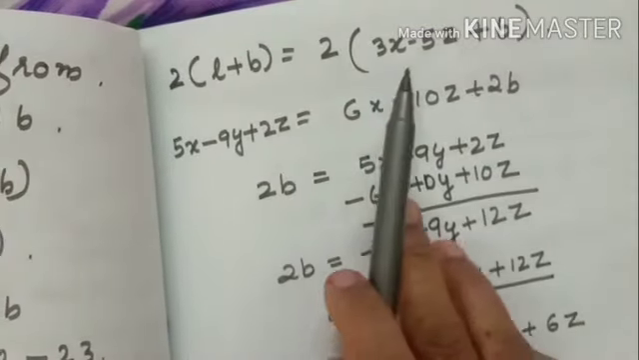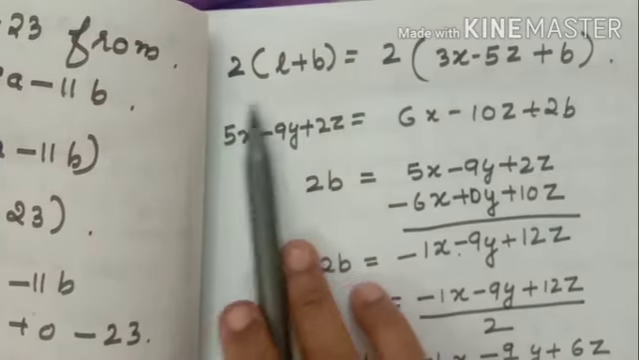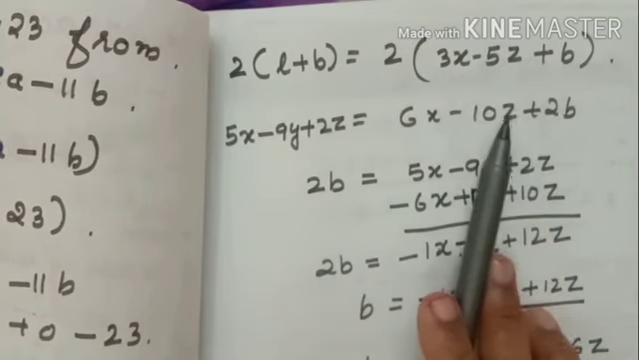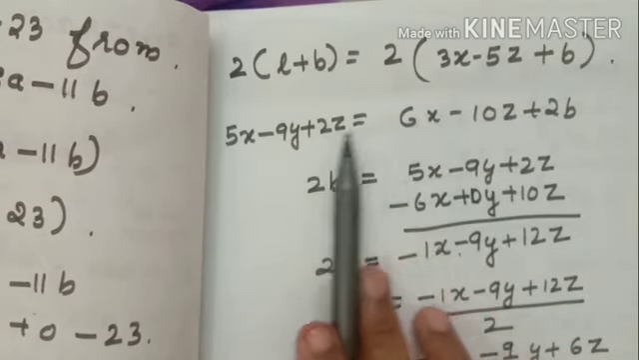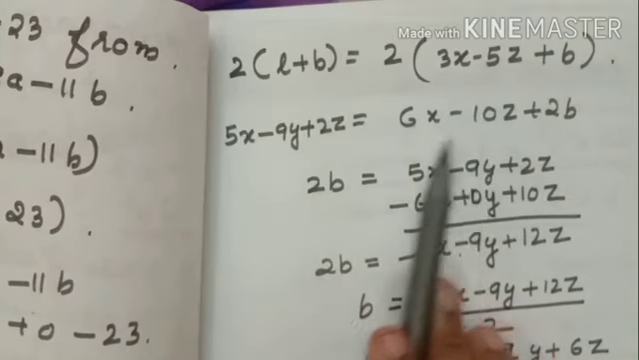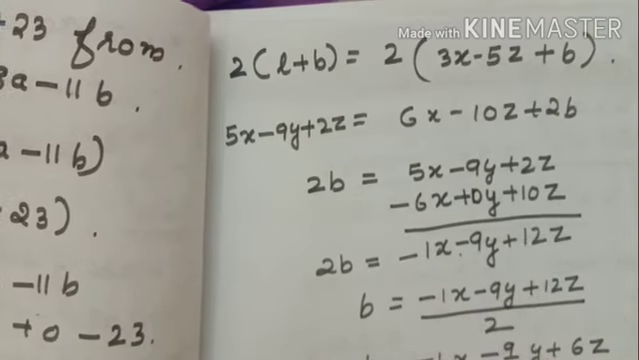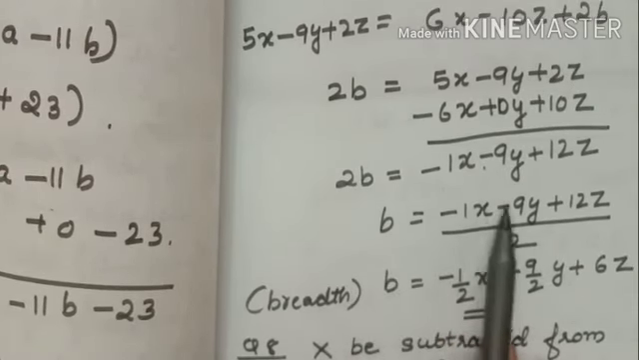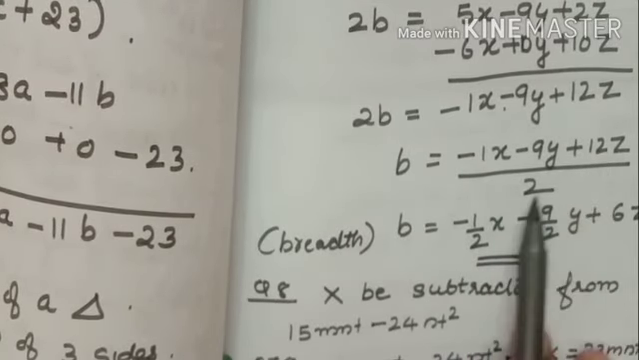See, 2 into L plus B equals 2 into 3x minus 5z plus B. Perimeter is given. You want 2b, so I kept it here only. This one term I have taken to here. Okay, 6x will become minus 6x, plus minus 10z will come plus 10z. After that we are doing the calculation. 2b equals this much, then b equals, since 2 is multiplying, it will be divided. I gave each one denominator 2, then 12 by 2 is 6.